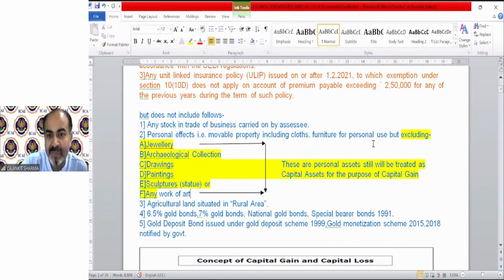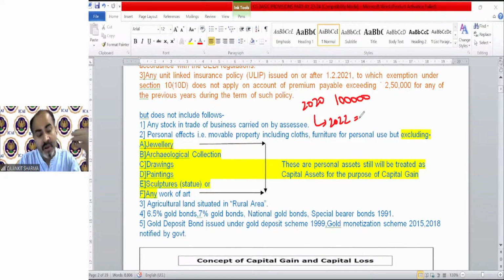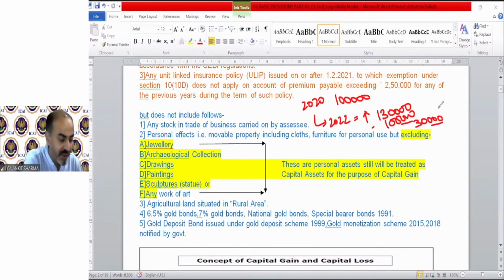If somebody has purchased jewelry for 1 lakh rupees in 2020, and now wants to sell it, then in the normal case the value should always be upward. So there will always be gain in the case of jewelry. That means in this case there will be no loss. So for those personal, movable capital assets, the value increases with time, so there will always be gain.